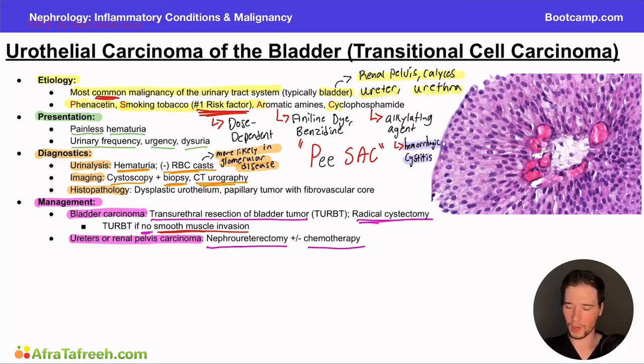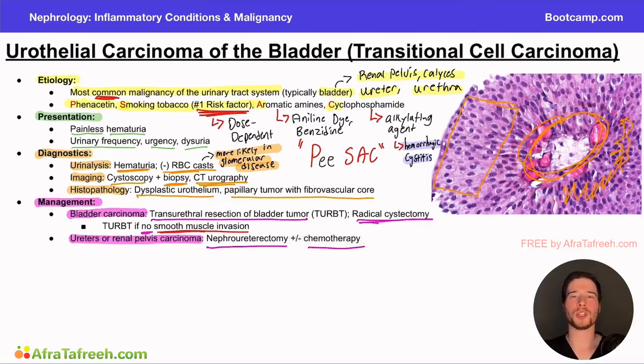Now, one thing I actually want to draw our attention to before we wrap up this video is the histopathology here. See, we have dysplastic urothelium and a papillary tumor with a fibrovascular core. So this condensed group of cells, a bunch of purple cells, are dysplastic. They're not in their kind of typical spaced out presentation like you're seeing over here on this image. Additionally, we have the papillary tumor with its fibrovascular core. So you can appreciate this is a very vascular system. There's a lot of blood cells going through here.